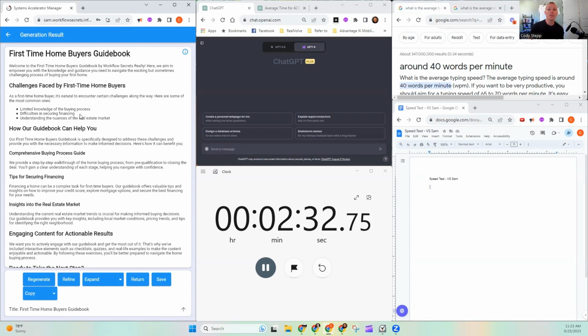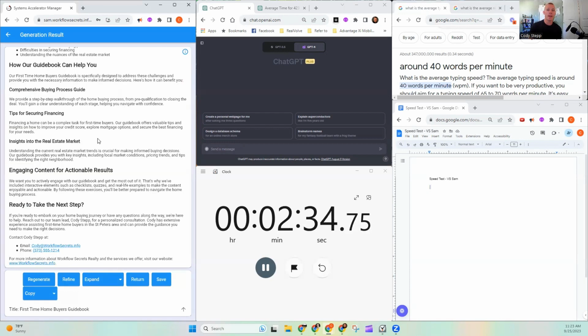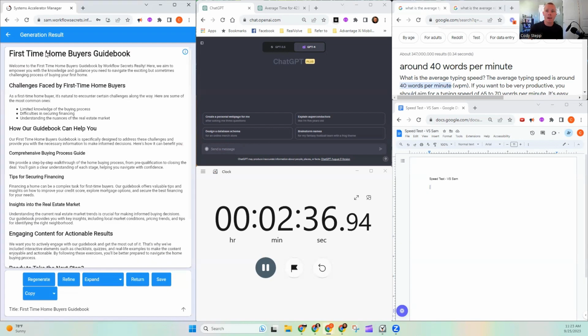But what I want to do from here is I want to expand. This guide is awesome. I think overall I could spend 5 minutes exploring it, but I want to expand it. So I'm going to hit the expand button. Now, this is a new button within the Systems Accelerator Manager, but what it's doing, it's evaluating all of the content and it's expanding all of the content. You can also select specific content that you want to expand.